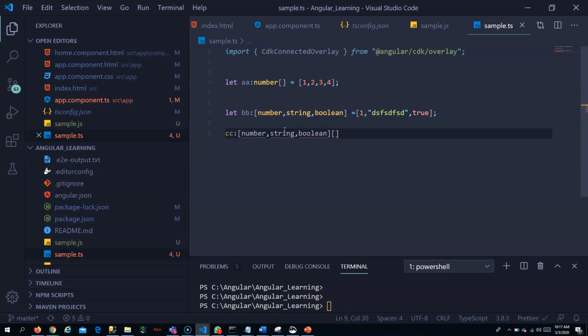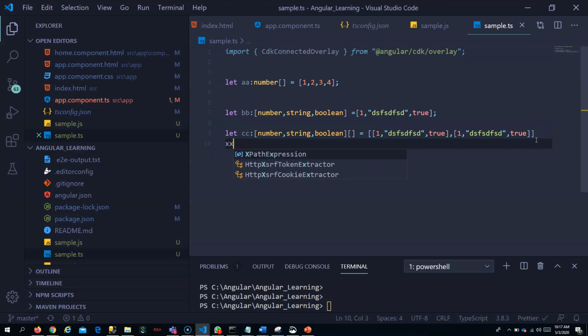Can make it as an array of tuples also. Can put like this also. Okay, this is also possible. It is an array of tuples. Okay,